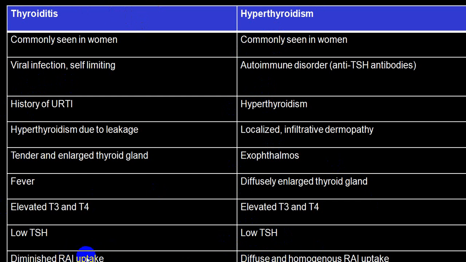Very easy to differentiate. So that is very simple. Another is that exophthalmos is a very common feature in hyperthyroidism, and it is non-tender, while this is a tender enlargement of the thyroid gland, and it is usually temporary.